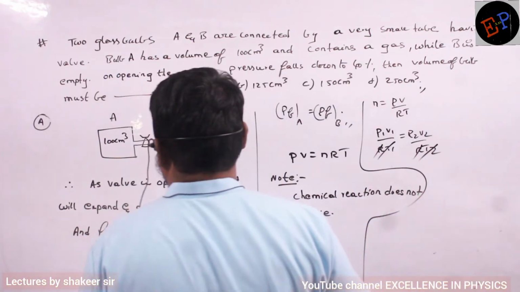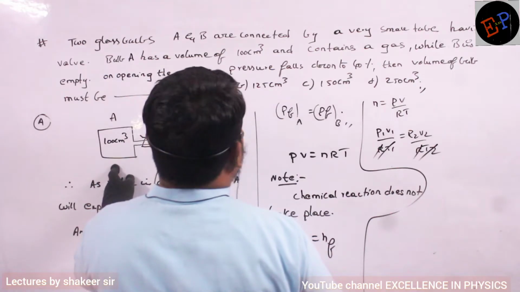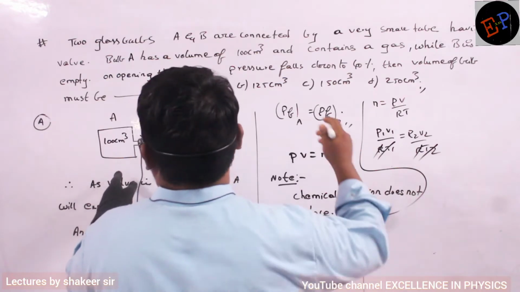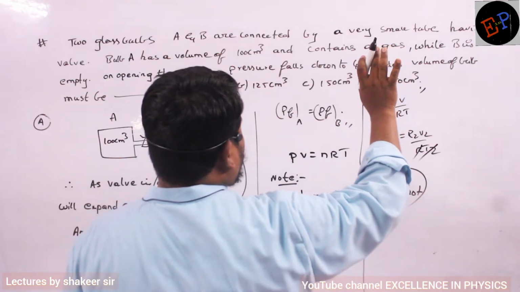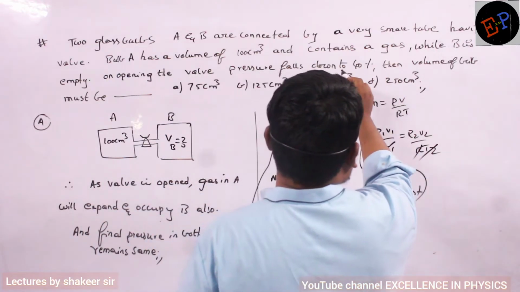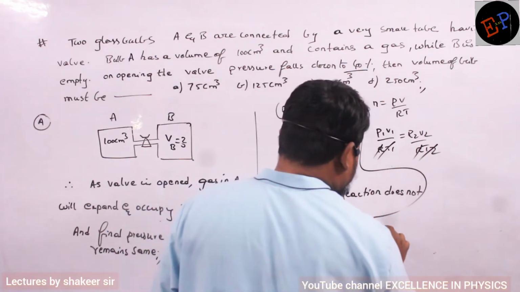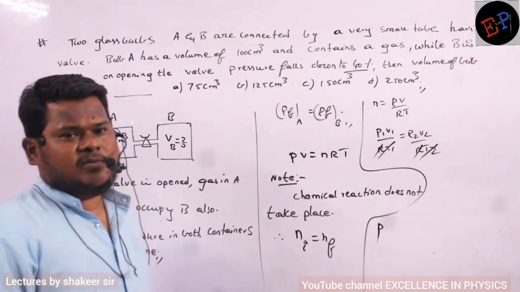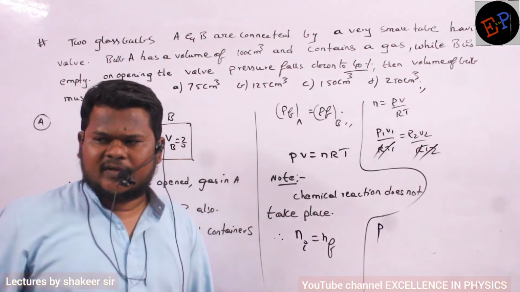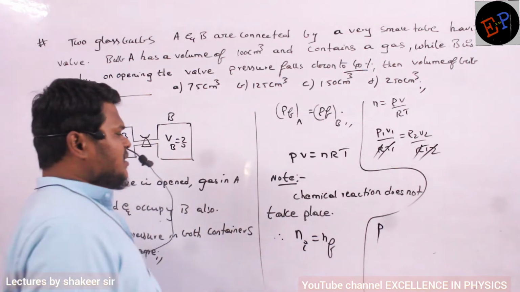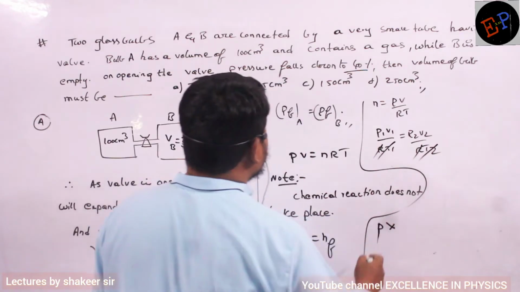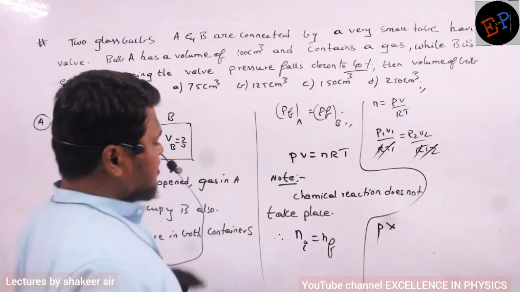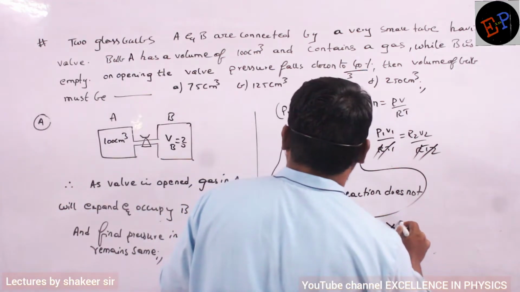So what is the initial pressure here? He did not give anything about pressure. It falls down to 40%, that's what he gave. So let us consider the initial pressure is P, because he did not give anything. And the initial volume is how much? At least he gave that one: 100 centimeter cube.